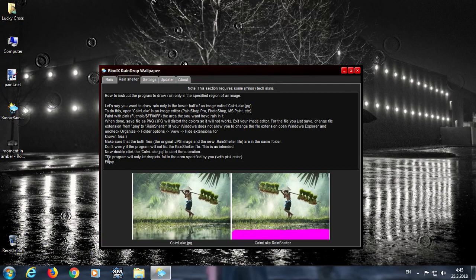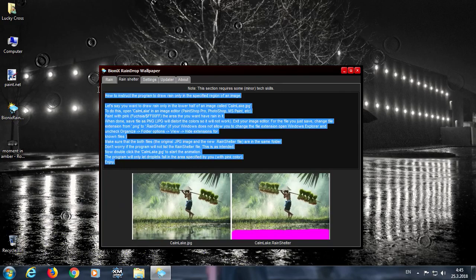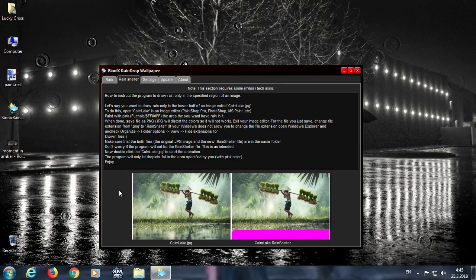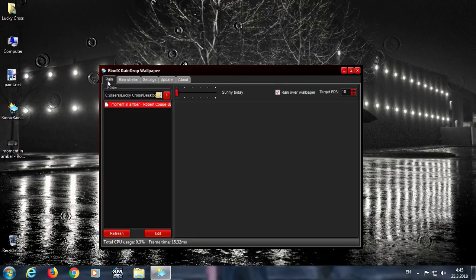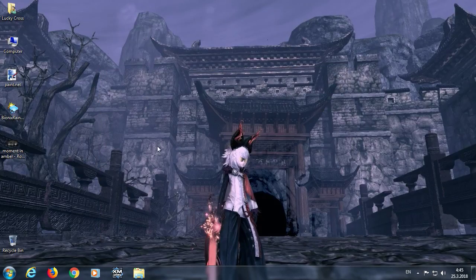Rain shelter. The program will only let droplets fall in the area specified by you with pink color. These are the instructions on how to use the rain shelter feature. Please pause the video right now and read them, since I will not be explaining any part. If you close the program, the wallpaper will revert, as you see. Now then.